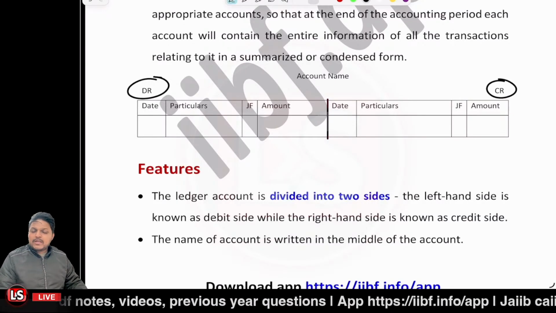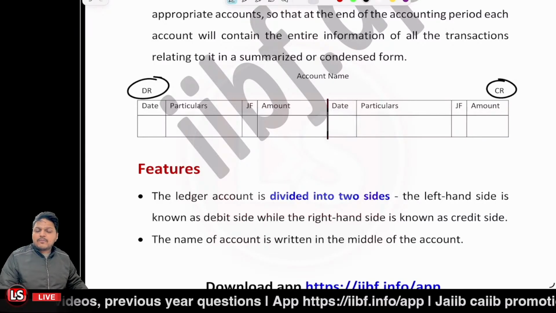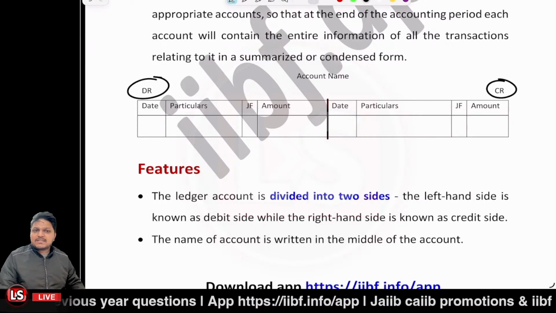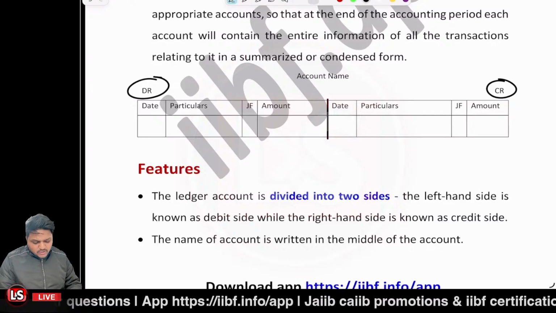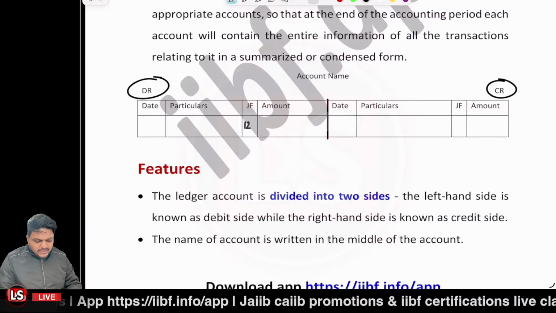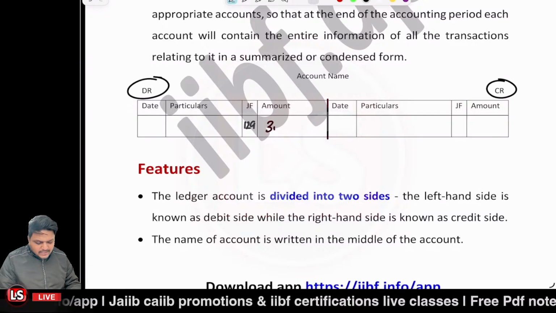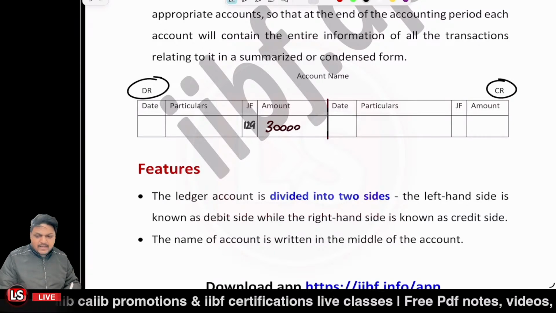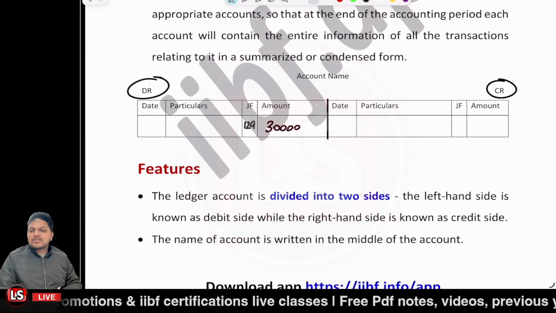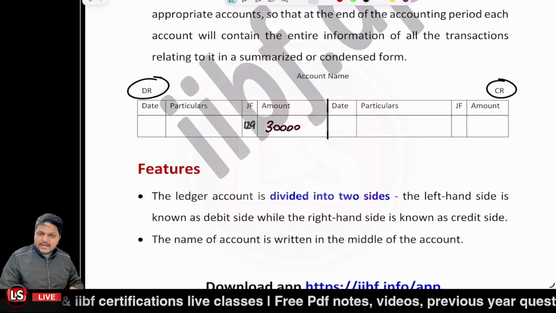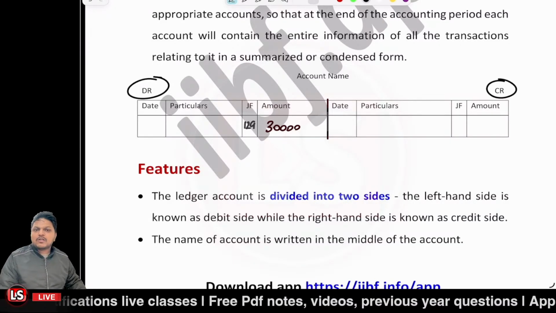So when you are putting a transaction over here, from which page of the journal you have taken the transaction, that will be mentioned over here. Let's say it's page number 129, it will be mentioned over here, right? The amount will go over here, let's say 30,000. Now we need to write debit because we already know that it's on the left side, it is a debit entry, and we'll be writing the date and particulars over here.